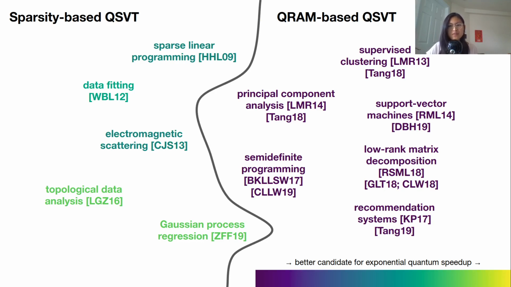If we restrict to QRAM-based QSVT, these examples of hardness don't occur, and they give much more hope for dequantization.